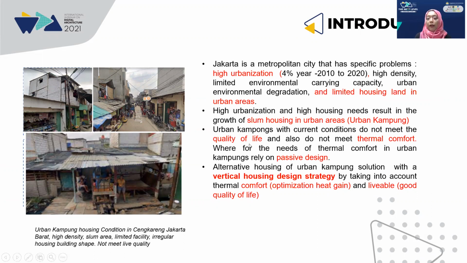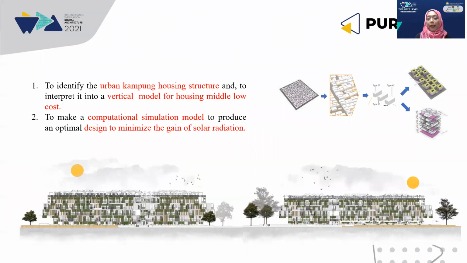We know that in urban kampung, thermal comfort must be met through passive design. An alternative housing solution for urban kampung is a vertical housing design strategy that takes into account thermal comfort, heat gain optimization, and a livable good quality of life.